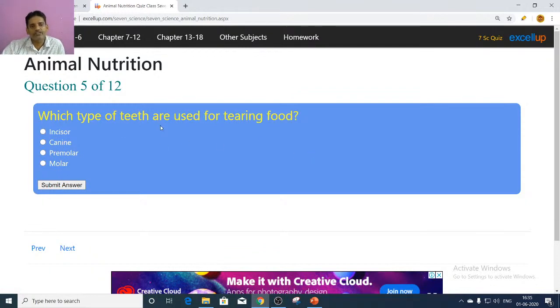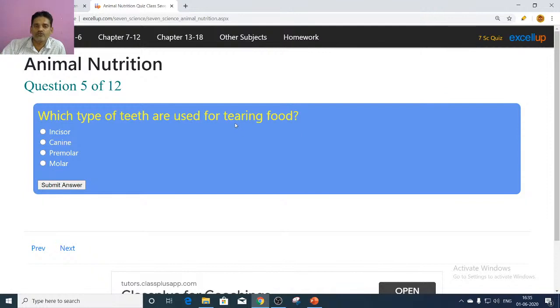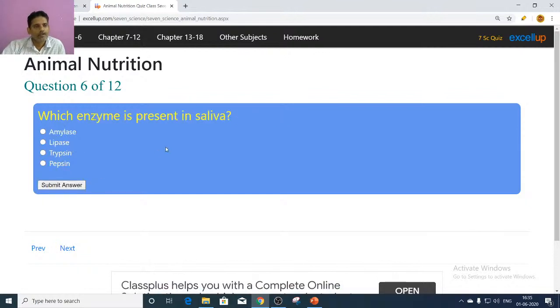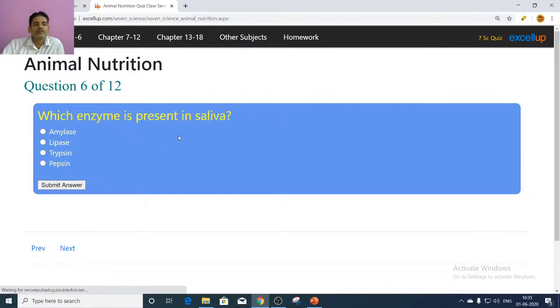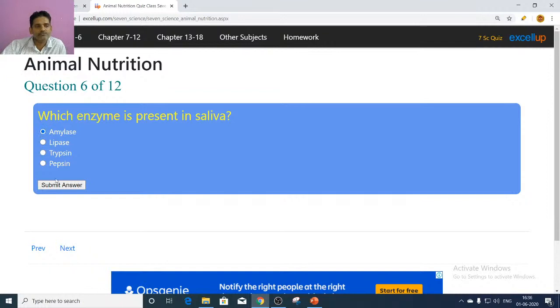Which type of teeth are used for tearing food? We discussed in carnivorous animals. Which teeth are useful for tearing food? Canines. Which enzyme is present in saliva? The enzyme present in saliva? Ptyalin. What is the other name of ptyalin? Salivary amylase, which digests the starch partially.